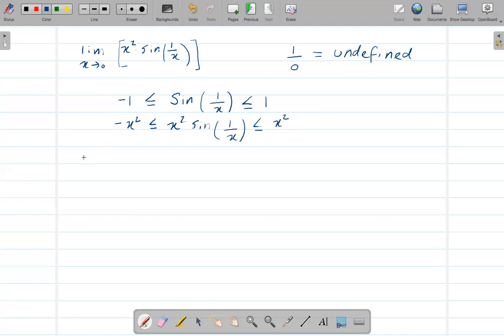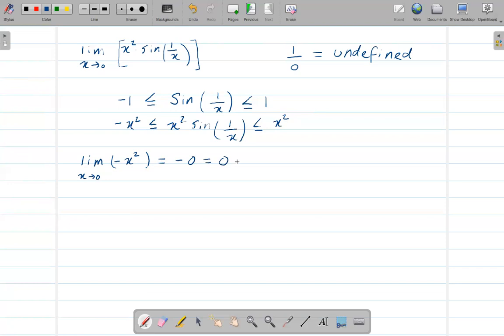But now let's take the limit as x goes to 0 of negative x squared. As x goes to 0, 0 squared is still 0, so negative 0 is, well, we can just say this is 0.